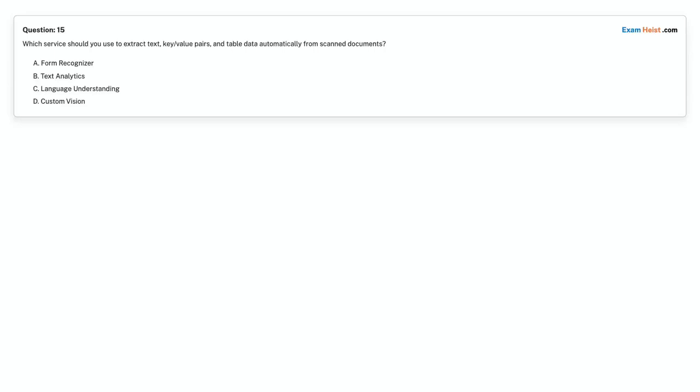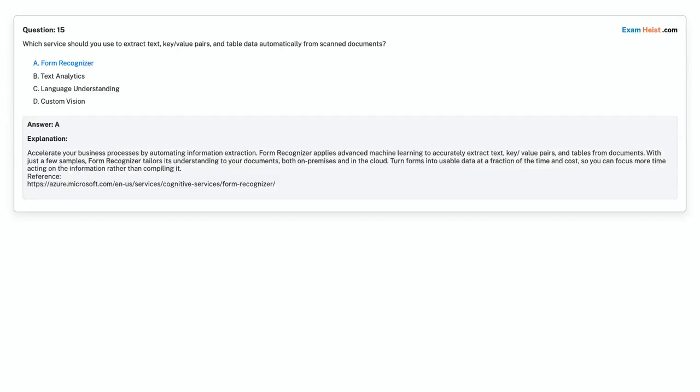Question 15. Which service should you use to extract text, key/value pairs, and table data automatically from scanned documents? Option A, form recognizer. Option B, text analytics. Option C, language understanding. Option D, custom vision. Choose the correct answer. Correct answer is option A, form recognizer.